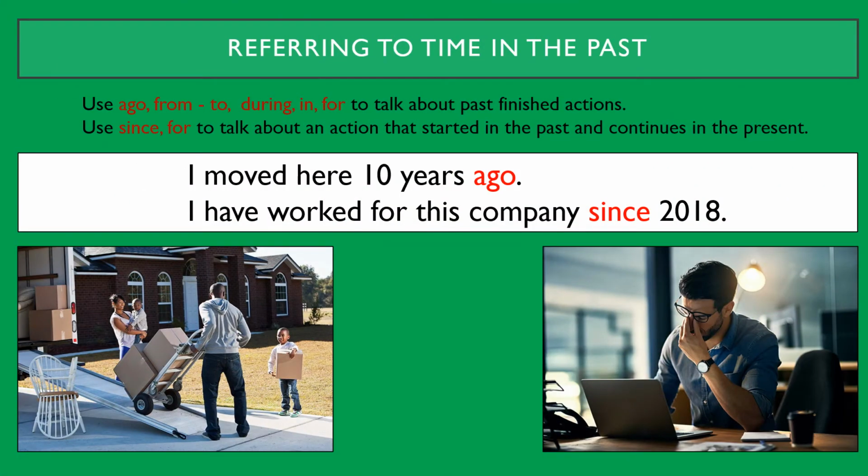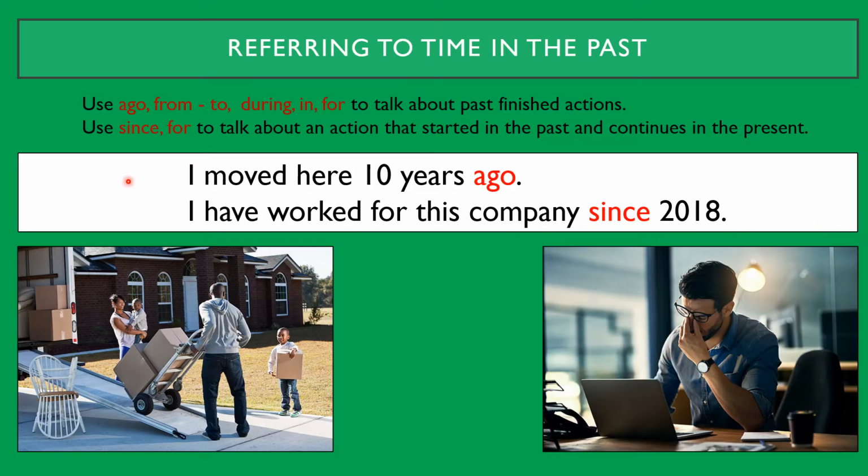Referring to time in the past, use ago, from, to, during, in, and for to talk about past finished actions. Use since and for to talk about an action that started in the past and continues in the present. For example, I moved here 10 years ago. I have worked for this company since 2018.